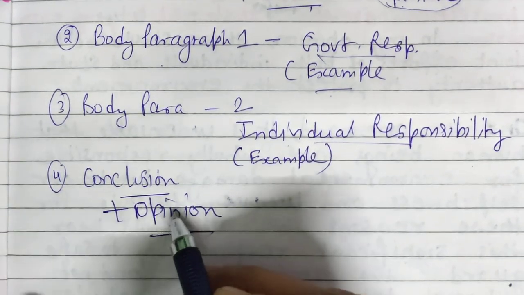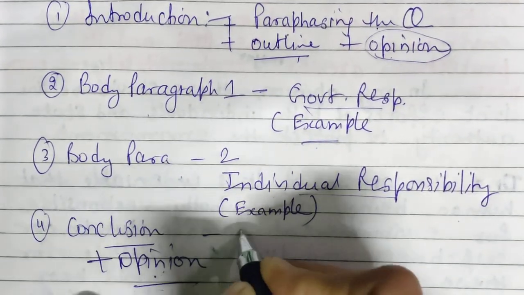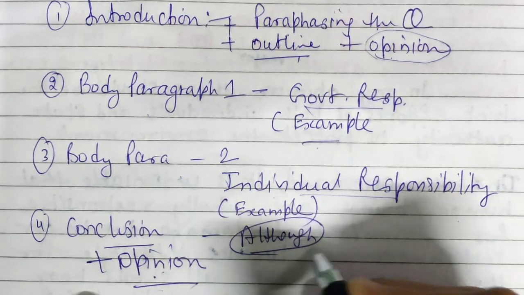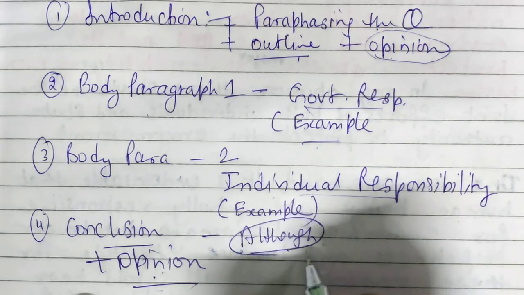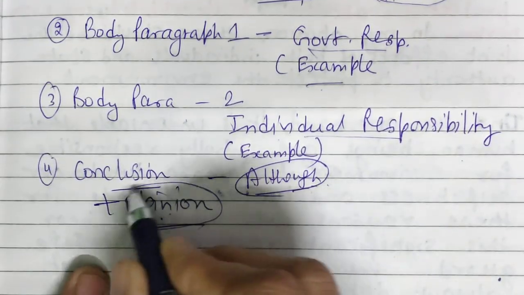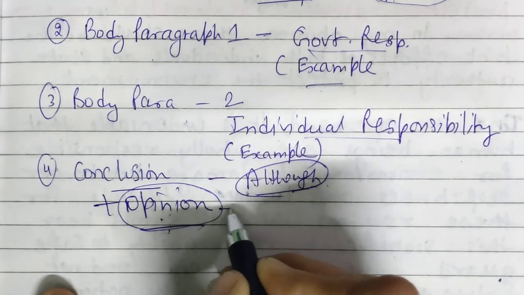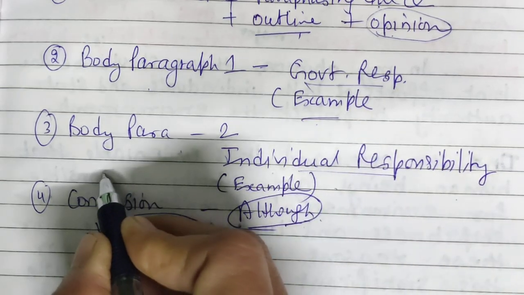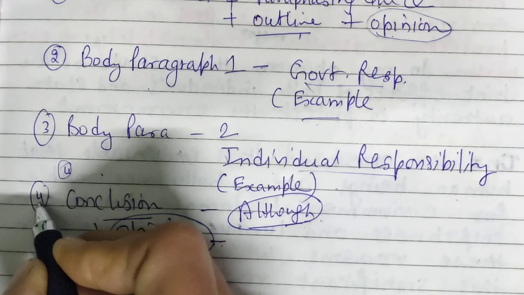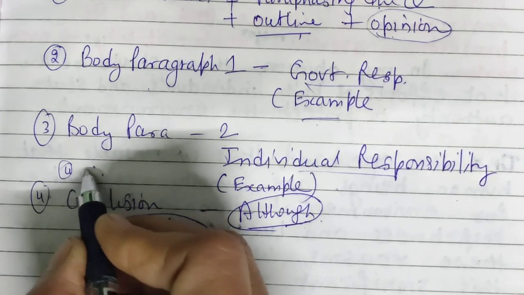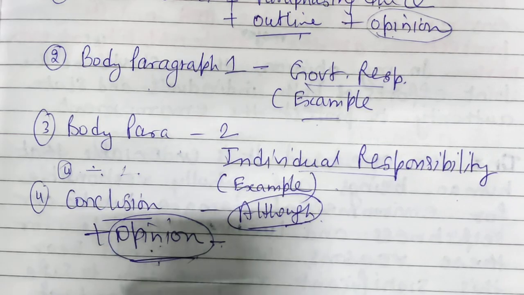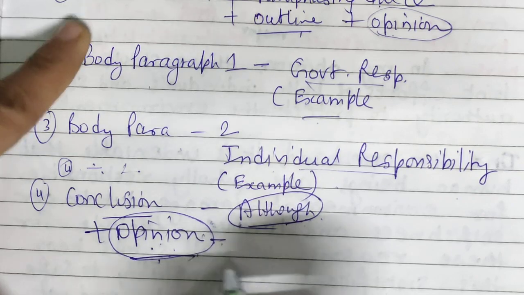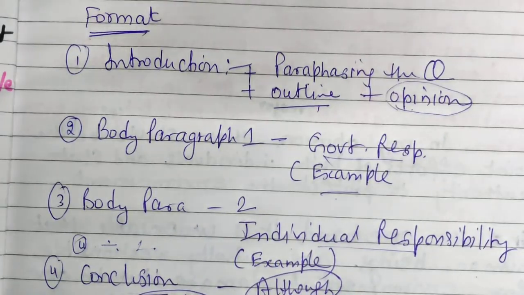So in the conclusion, definitely we are going to use the sentence structure with although. Okay, although, or even though, you can start the sentence that way, and please give your opinion in a broad way. Or if you don't want to give it in a broad way, then you can write another small paragraph, a fourth one after the body paragraphs, for giving your opinion in 2-3 sentences. Or it's enough if you give your opinion here and in the introduction also. Okay, now let's plan the essay.